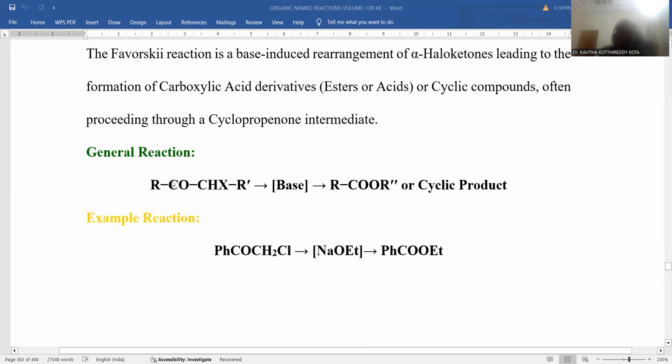I am taking an alpha haloketone. The alpha haloketone is supposed to be treated with base so that ester formation or else any cyclic product will be originated. In specific, I am taking the example PhCOCH2Cl. It's a kind of alpha halo acetophenone, right? So here alpha halo acetophenone can be taken. Sodium ethoxide could be the stronger base, so that the formation of PhCOOEt takes place. PhCO is there, so this is now treated with this OEt so that COOEt ester formation takes place.